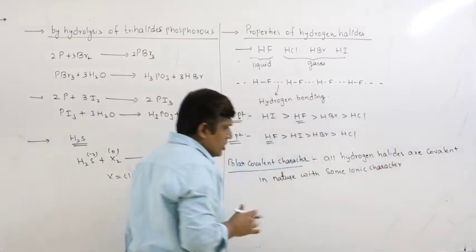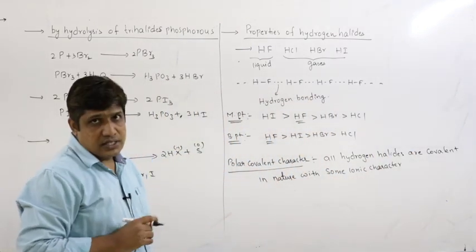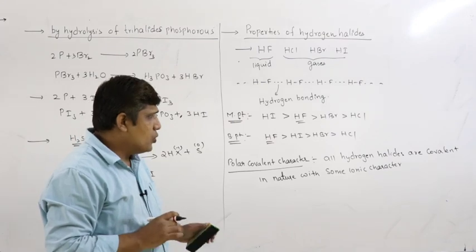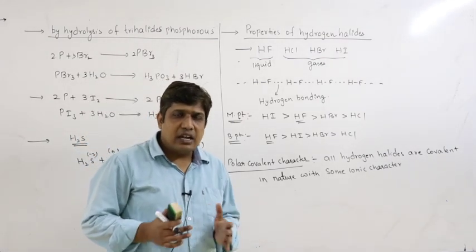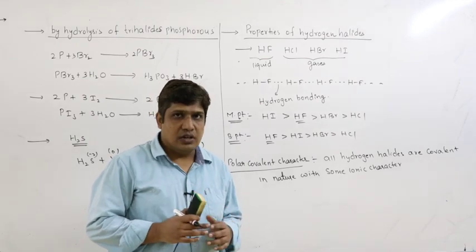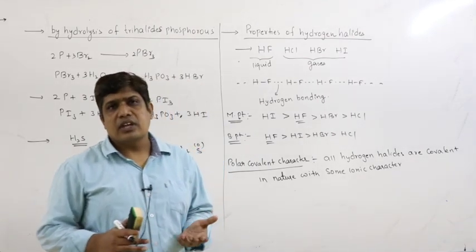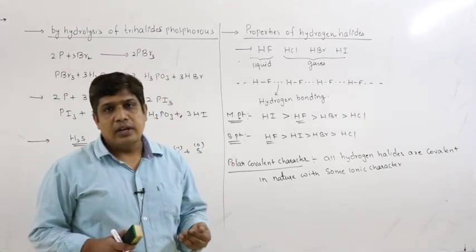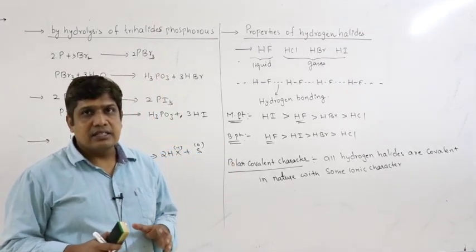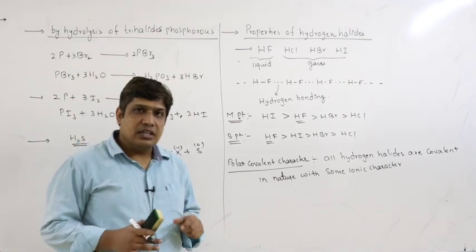So if somebody asks you, they are covalent. Now how do you explain the ionic character? The shared electrons between hydrogen and halogen, how they are distributed depends upon the electronegativity difference. If I move from fluorine to iodine, as the size of the halogen increases, the electronegativity of the halogen decreases.